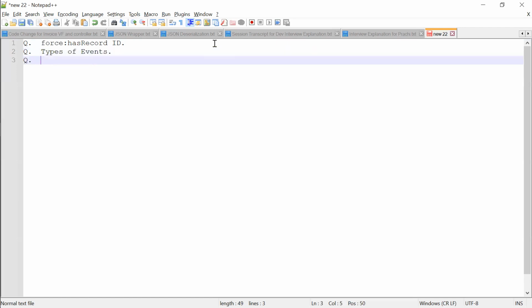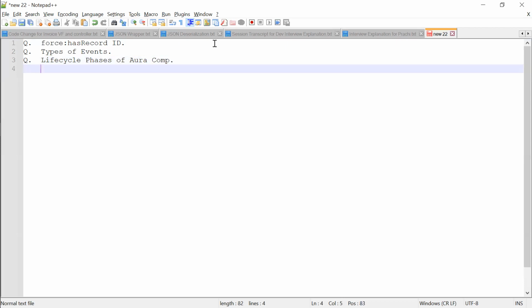The life cycle phases of an Aura component: when the Aura component is initialized first, the init event will be fired. We can also handle that init event. It is basically the constructor for Lightning components.